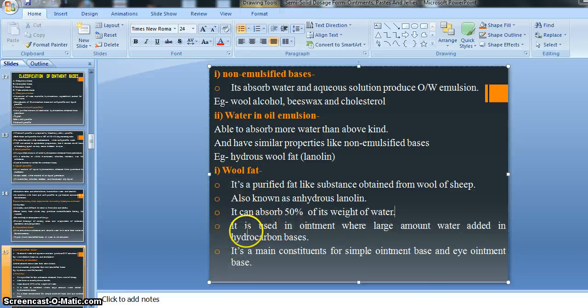Then, wool fat is used in ointment where a large amount of water is added in a hydrocarbon basis.